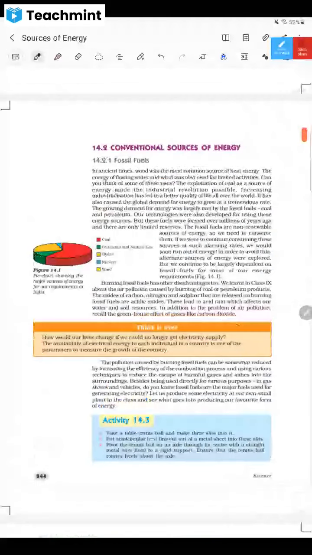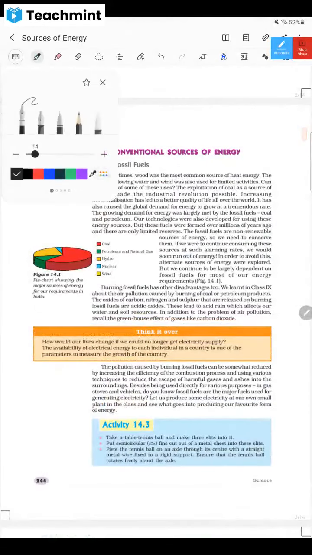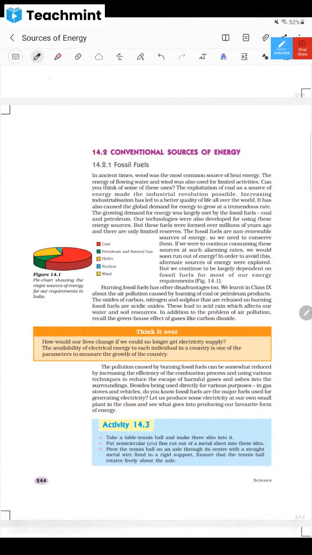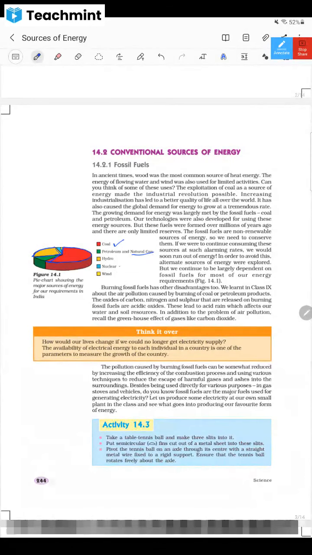And here, the major source of energy in our country has been mentioned. You can have a look here. Which is a major source? Look at this coal. Coal is red colored, no? So coal has this much percentage, the maximum of the pie chart. You must have an idea about pie chart. So maximum energy comes from coal only. And for petroleum and natural gas, we have this green section. And hydro energy, look at this little part. Nuclear is very, very small. You can see the colors, no? Do you know how to read these diagrams? And wind energy is quite less.